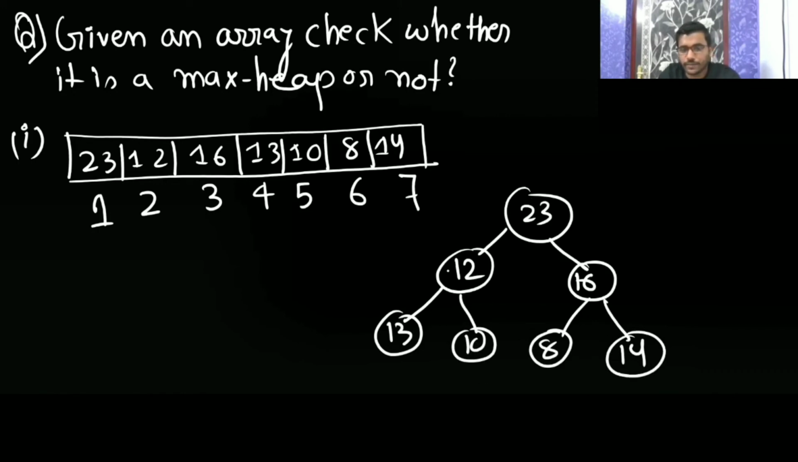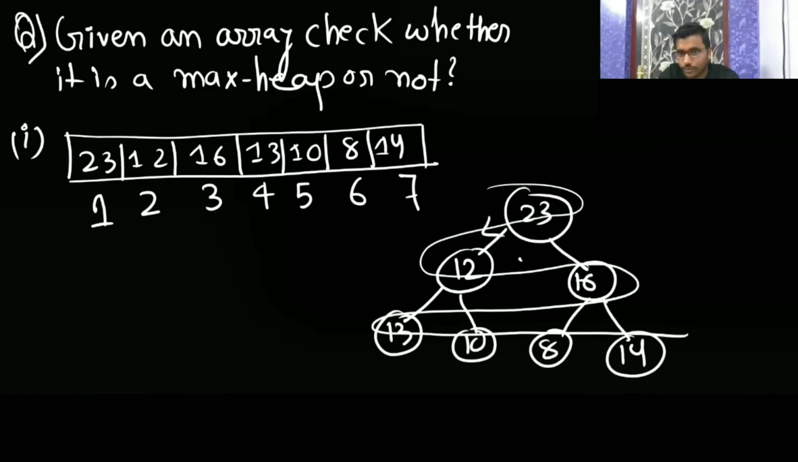So it is maximum. Yeah, 23 is maximum. Then 12 is maximum? No, 12 is not maximum. So we will start checking from left to right, top to down. Like this, we will go. Left to right, top to down. There we find that 12 is not greater than 40. So it is not a max heap.